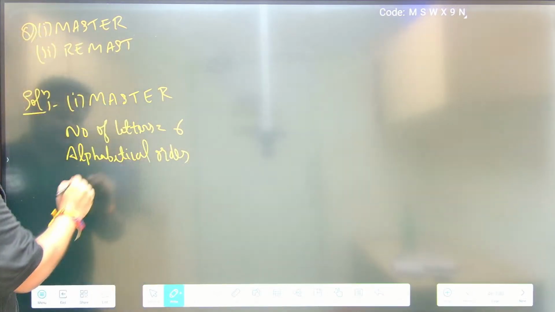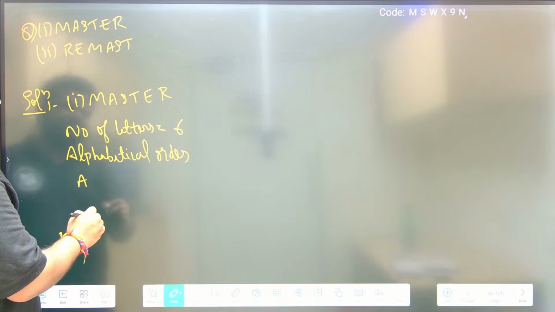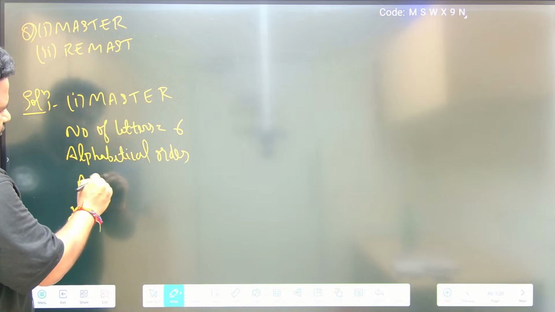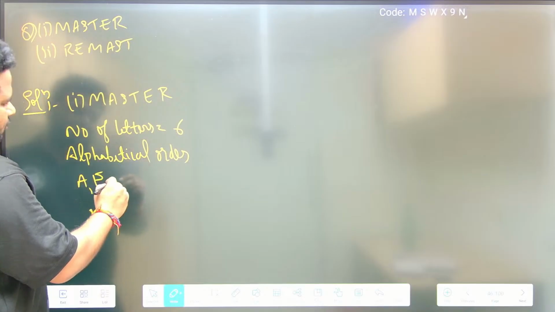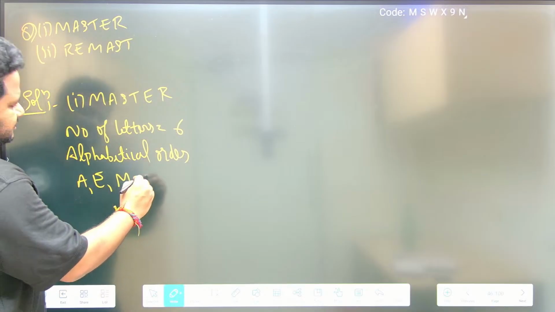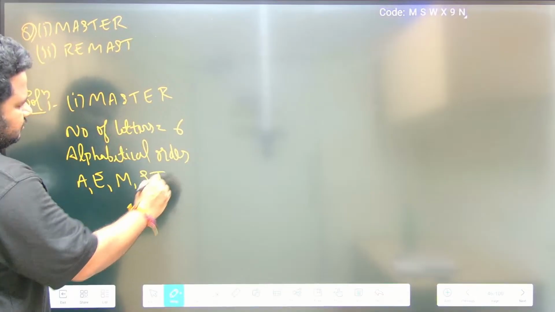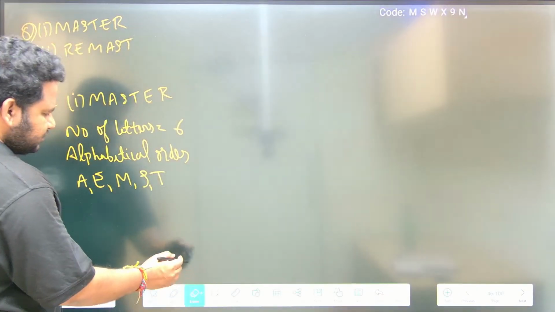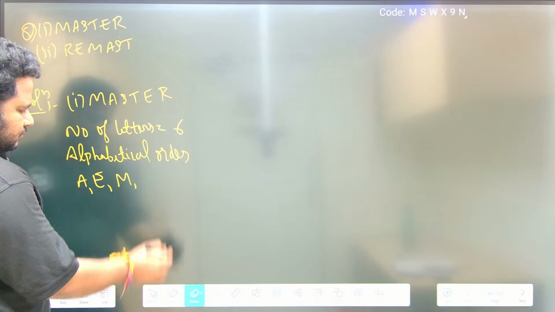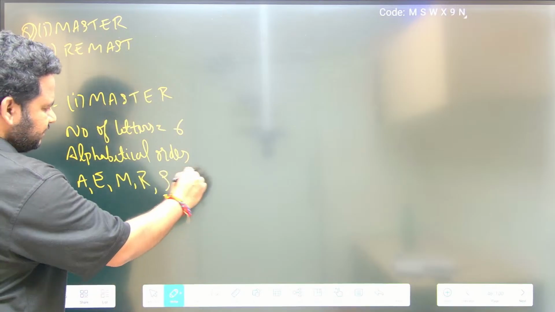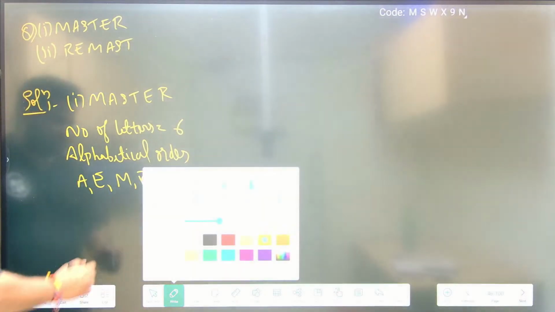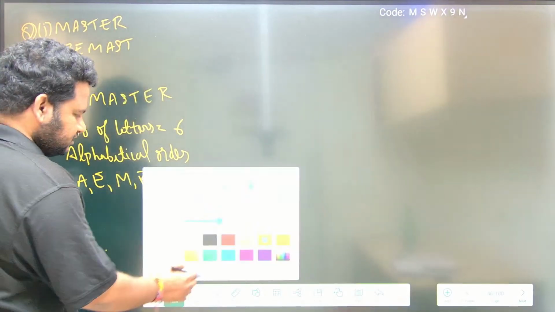Alphabetical order is given as: first A, then B, C, D, E, F, G, H, and so on. Among our letters, after A, E should come. Then M, N, O, P, Q, R, S, T. So this is the alphabetical order, very important. You should know this order.